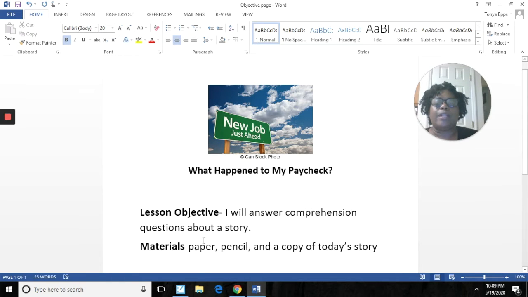Okay, if you look down here, you'll see that you need paper, pencil, and a copy of today's story. And that will be included in a link. It'll say lessons. It'll tell you the particular lesson that we're working on, and I'll have a copy of the story. Okay, I'm going to make sure I have that for you. All right. So if you want to print the story out and follow along, that will be available for you. Okay. All right.